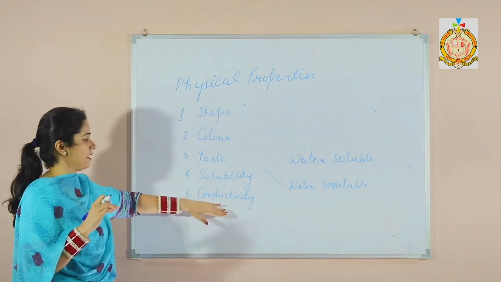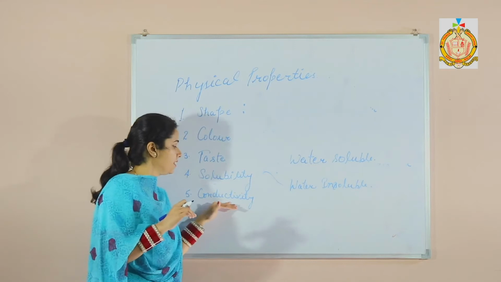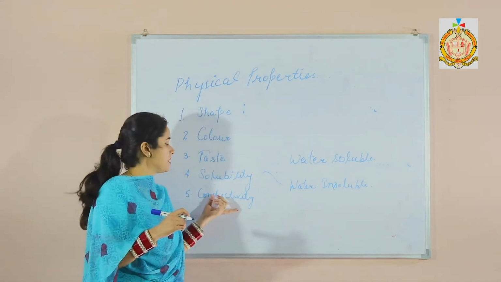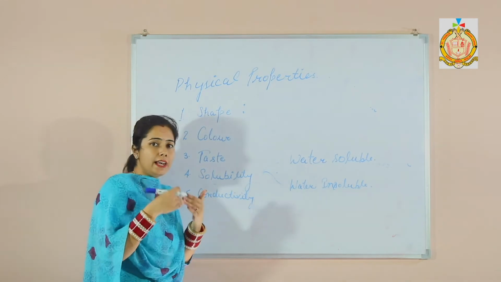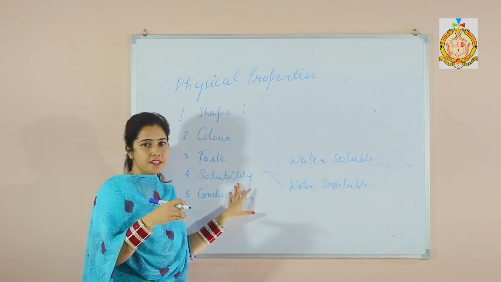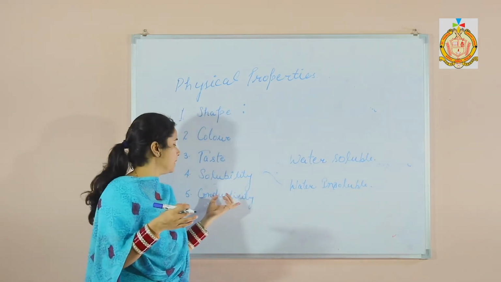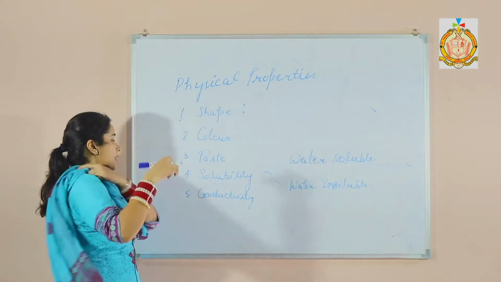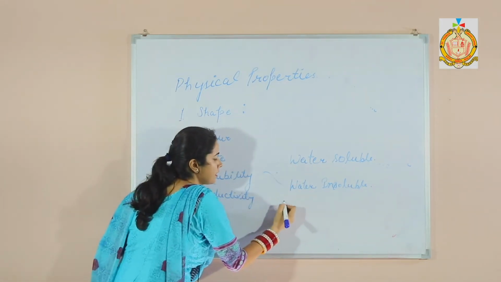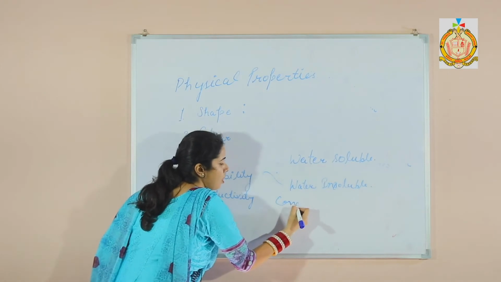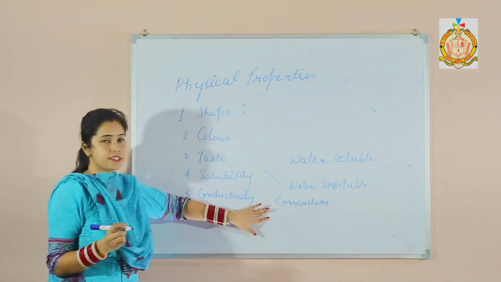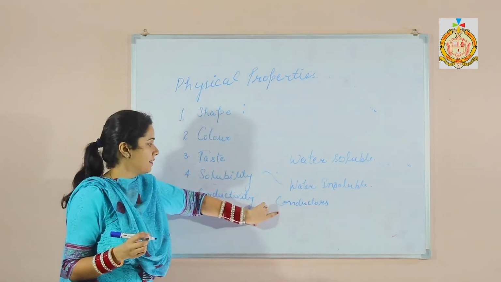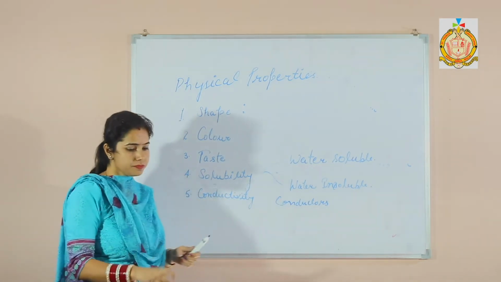The last one is the conductivity. Conductivity means some substances conduct heat and electricity. That means they allow the electricity to pass through them. So these are known as conductors, good conductors of electricity. And the example is iron, etc.